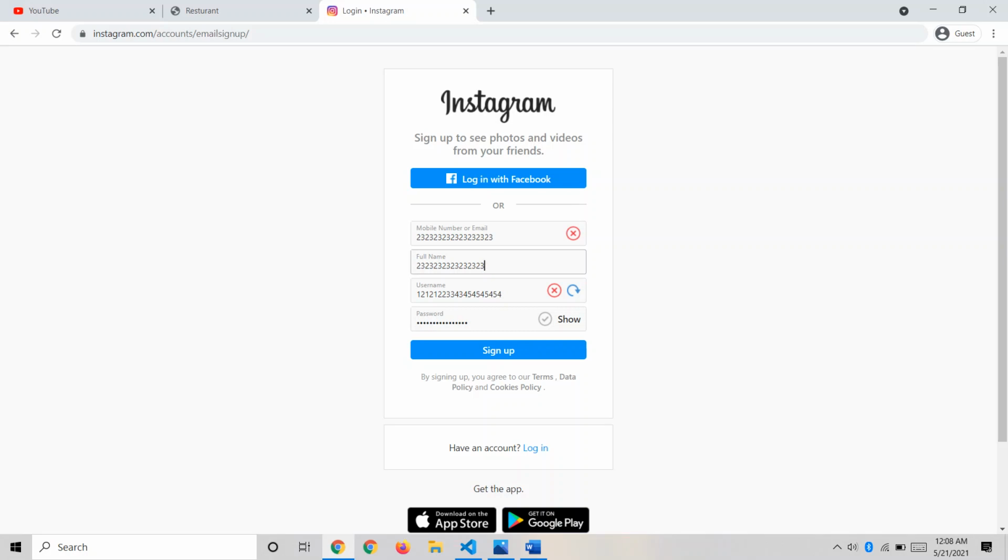So like that, the Instagram server has to talk with me, and again I'll get this incorrect form back, and again I'll have to write the correct details and send it to the server. So this is how the approach should happen. But with the help of JavaScript, what's happening here? Form validation is happening on the client side itself, in the browser itself. So that's the power of JavaScript.